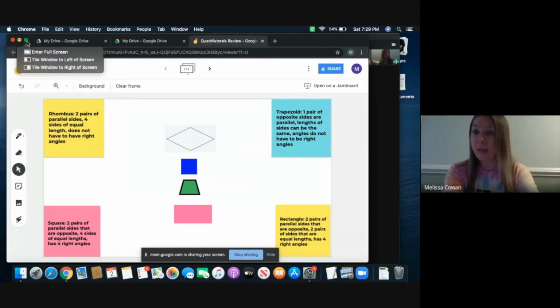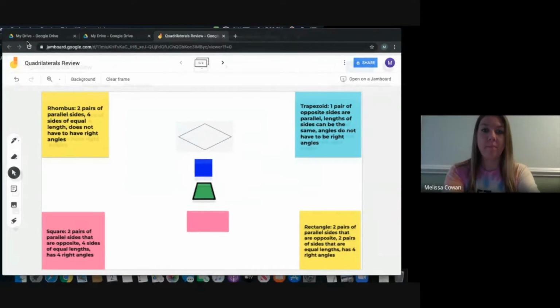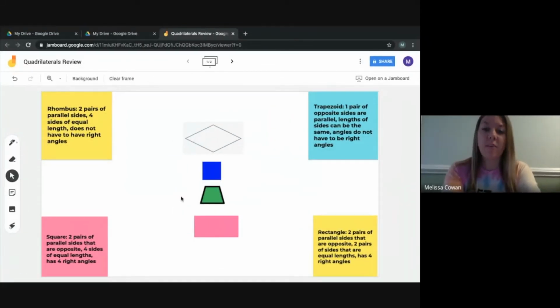So today we're going to play a little bit of a review game. If you look, I have 4 shapes in the middle. And we're going to figure out which type each of these quadrilaterals is. So our options are rhombus, trapezoid, square, and rectangle. I'm going to quickly read over the attributes of each shape for you just as a reminder.